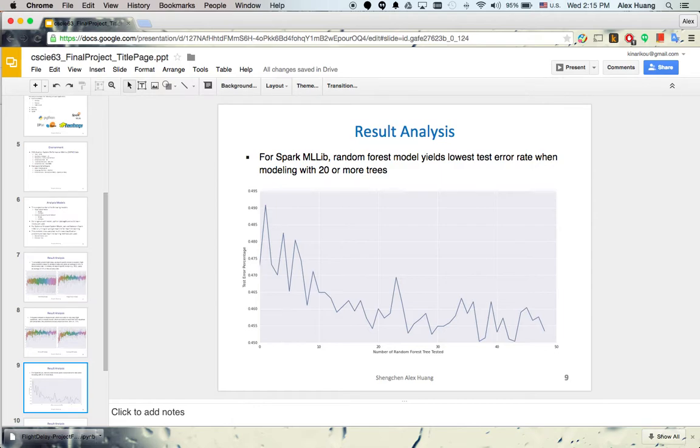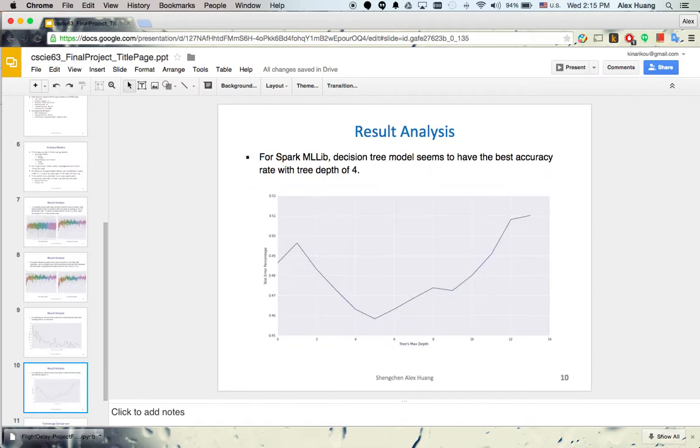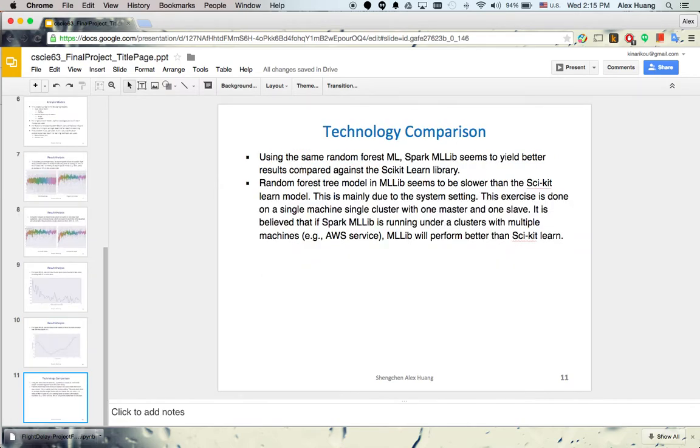And as you can see here, this is using Spark MLlib. The random forest model yields the lowest test error rates when modeled with at least 20 or more trees. And then the last one is for MLlib, the decision tree model seems to have better accuracy rate with a tree depth of 4. Lastly, we did a quick technology comparison, and what we believe is that using the same random forest machine learning approach, Spark MLlib seems to yield better results compared against the scikit-learn library.